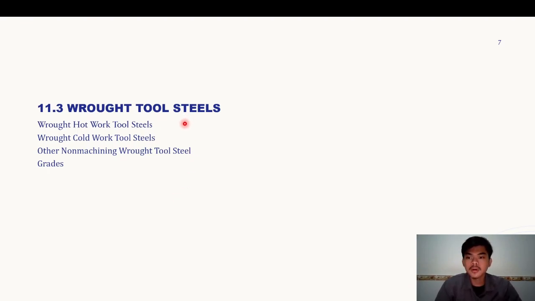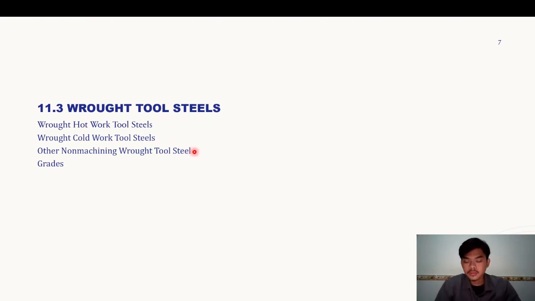Cold work tool steels, because they do not have the alloy content necessary to make them resistant to softening at elevated temperature, are restricted to applications that do not involve prolonged or repeated heating above 205 to 260 Celsius, or 400 to 500 Fahrenheit.